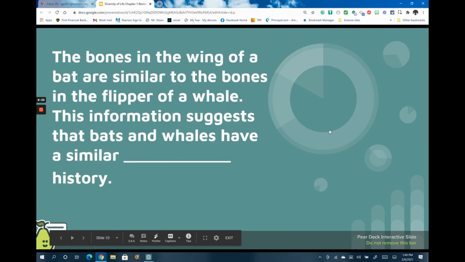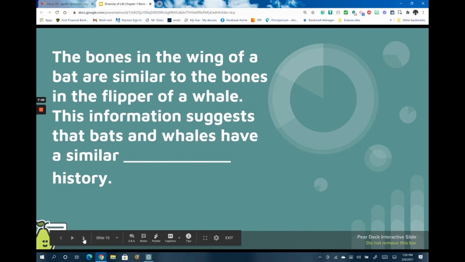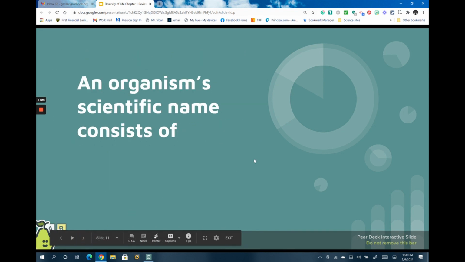Slide number 10. The bones in the wing of a bat are similar to the bones in the flipper of a whale. This information suggests that bats and whales have a similar blank history. This would suggest that they have a similar evolutionary history. Similar structures we use to identify organisms as having similar evolutionary histories.